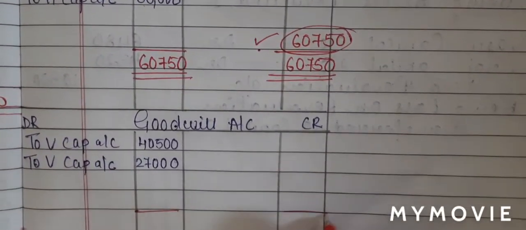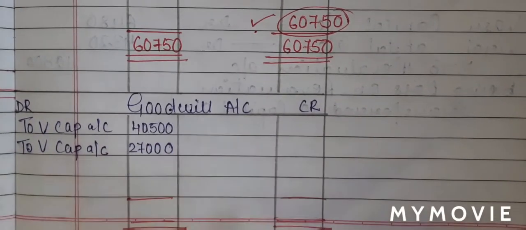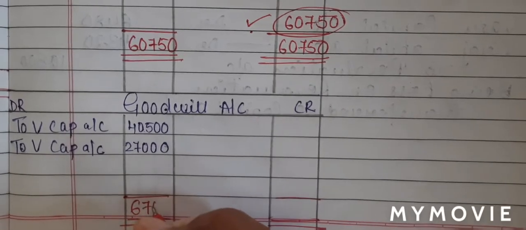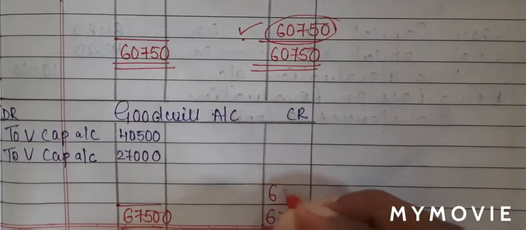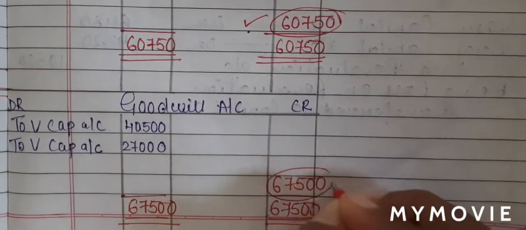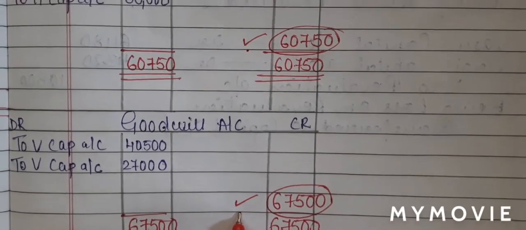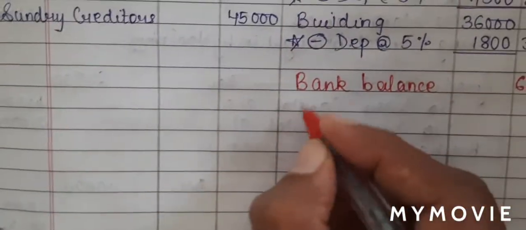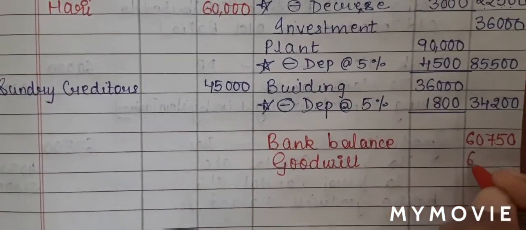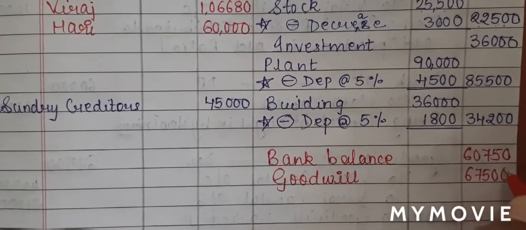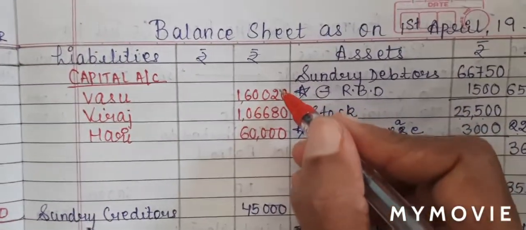Now I will close goodwill account. So when I close goodwill account, 40,500 plus 27,000, I get a total of 67,500, which I'll write on both the side. There's nothing to minus, so I'll write 67,500. Now again, this is on the credit side, so it will go on to the debit side, that is asset side. So on the asset side, I will write goodwill 67,500, and I can now total the liability side.